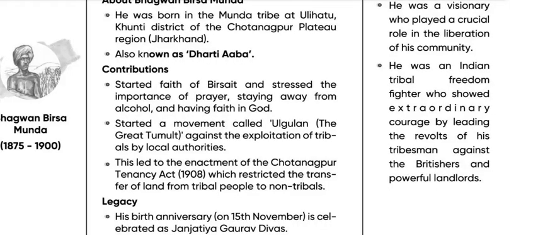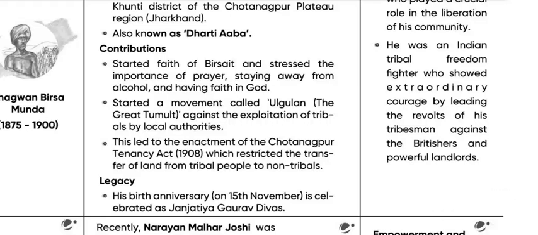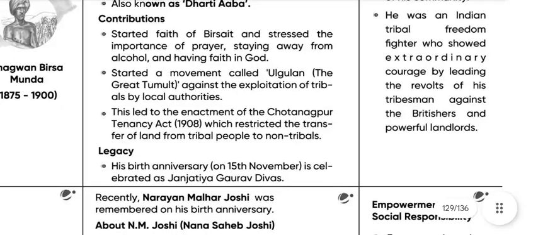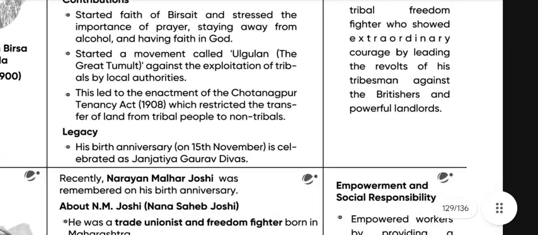Contribution: he started with the faith of Birsa and stressed the importance of prayer, staying away from alcohol, and having faith in God. He started a movement called Ulgulan, the great tumult, against exploitation of tribals by local authorities. This led to the enactment of the Chota Nagpur Tenancy Act 1908, which restricted the transfer of land from tribal people to non-tribals. Legacy: his birth anniversary on 15th November is celebrated as Janjatiya Gaurav Divas.